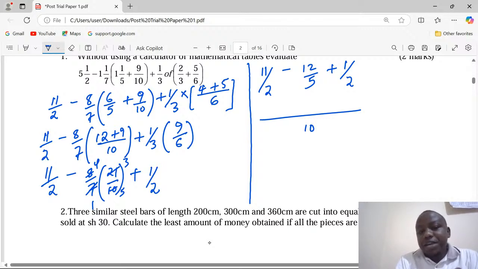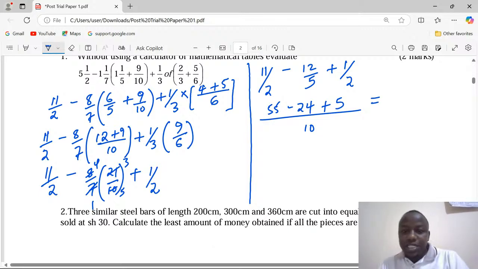10 divided by 2, we get 5. 5 by 11 becomes 55. 10 divided by 5, we get 2 times 12, that gives us 24. Then plus 10 divided by 2, 5 times 1 remains 5. So this is 55 plus 5 giving us 60, then minus 24. And that is going to give us exactly 36 over 10.